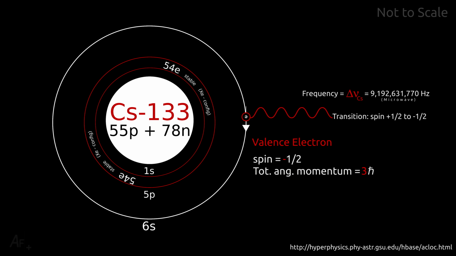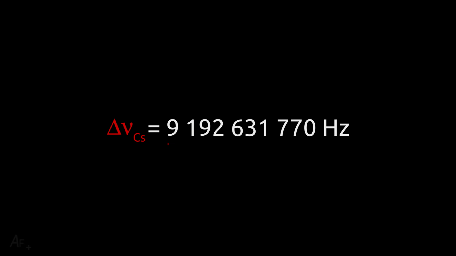This Δν_Cs is defined as 9,192,631,770 hertz. So what you are witnessing here is actually giving a mathematical quantity to a physical phenomenon.